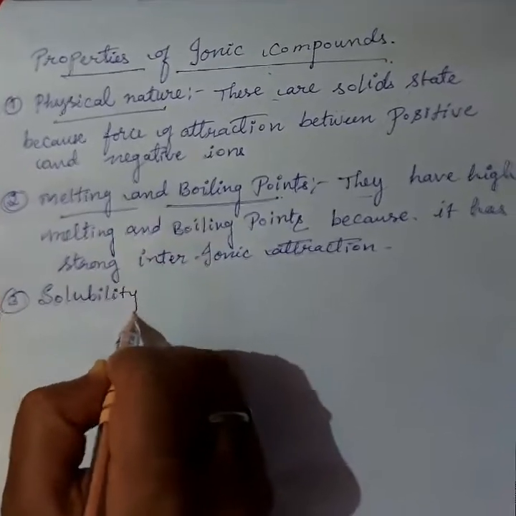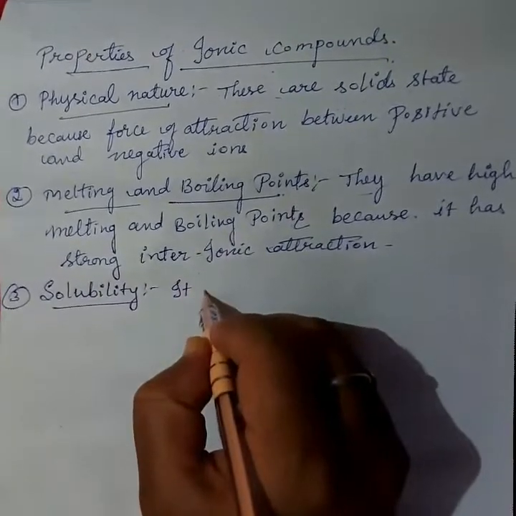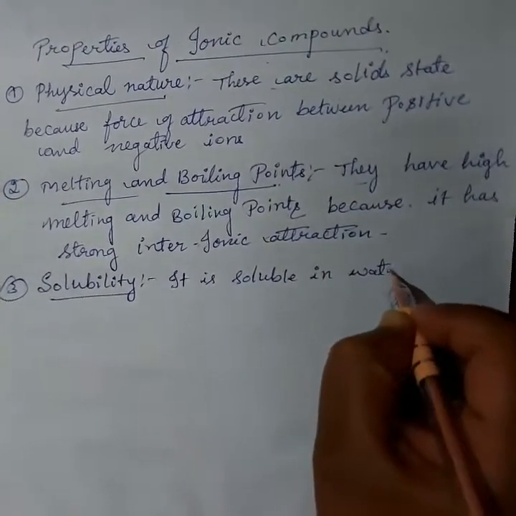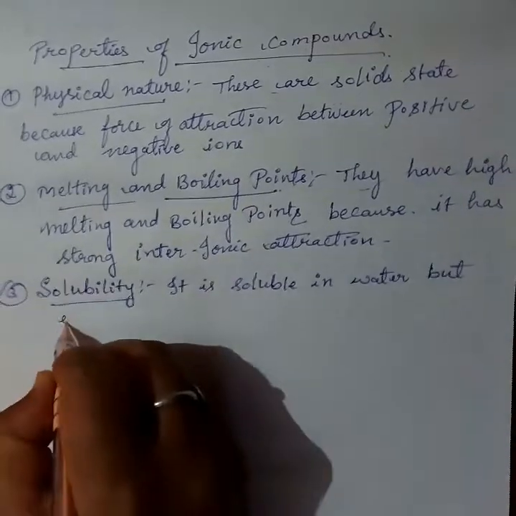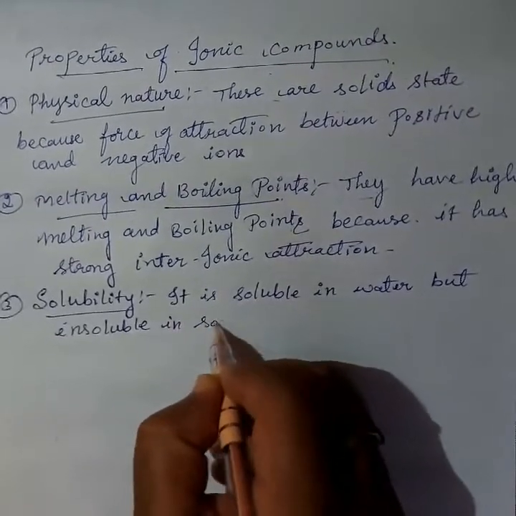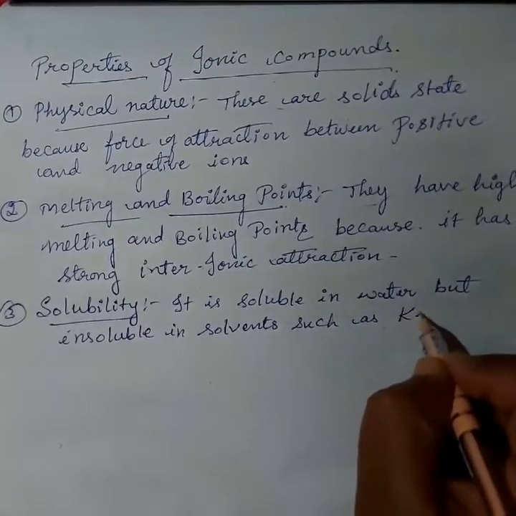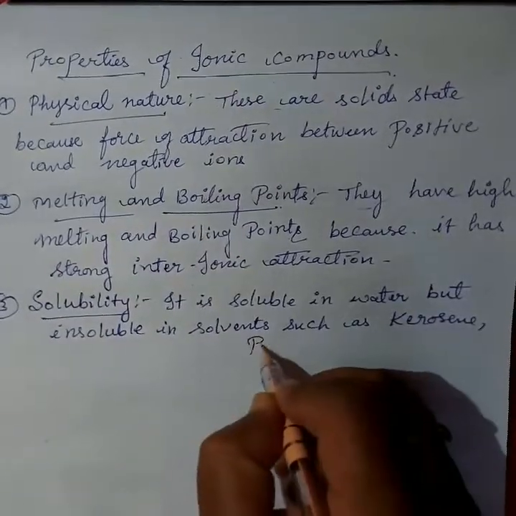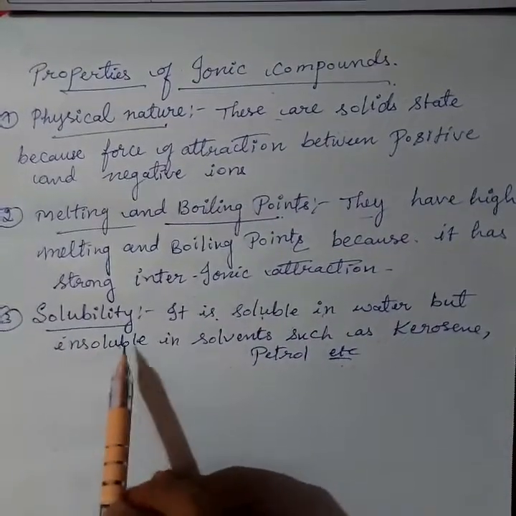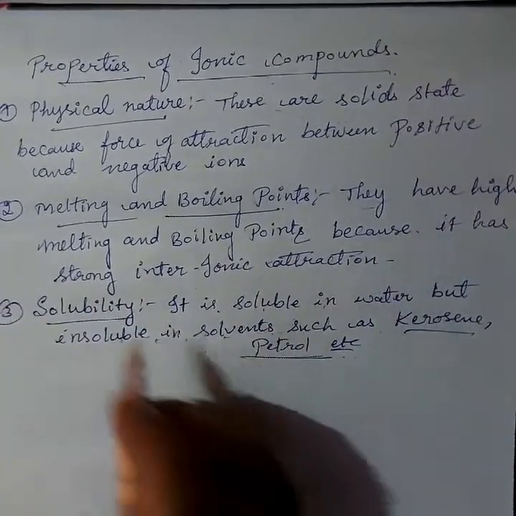They are soluble in water, but insoluble in solvents such as kerosene, petrol, benzene, etc. This, soluble in water but insoluble in solvents such as kerosene and petrol, is a most important physical property.